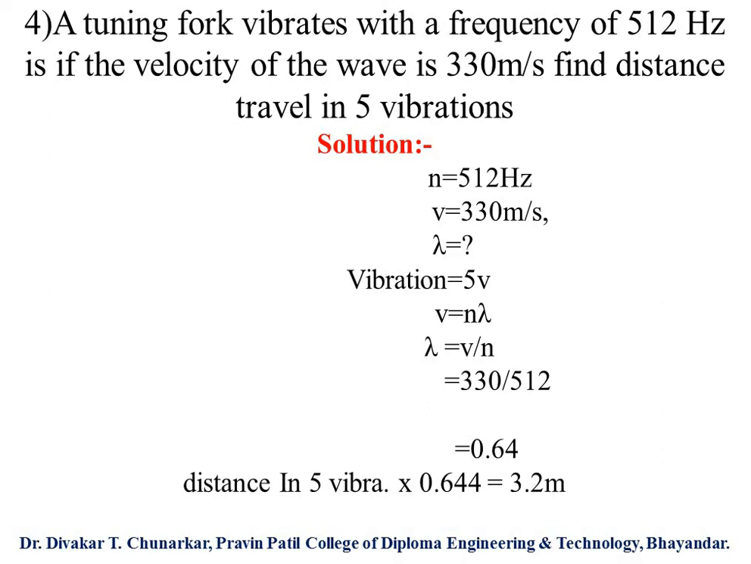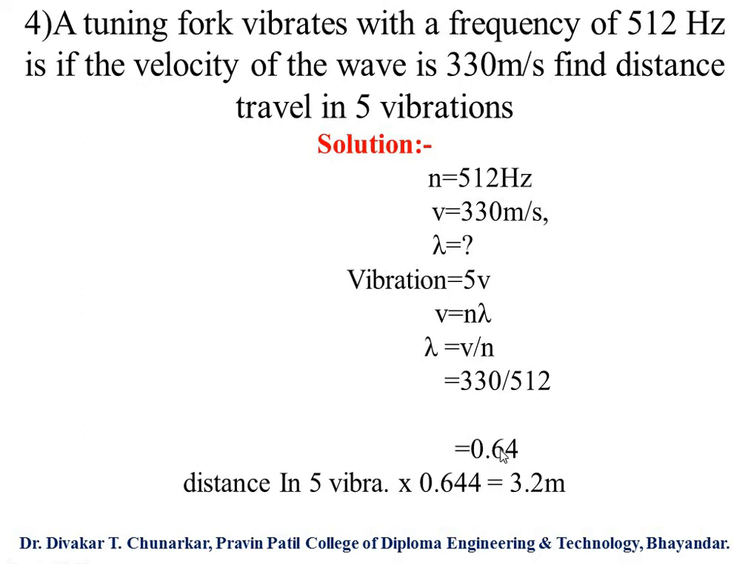We have to calculate for 5 vibrations. Therefore, the relation between v, n and lambda is v equals n lambda. So lambda equals v upon n. The value of v we write as 330 meters per second, so lambda equals 330 upon n, which is 512. So we get lambda equals 0.64.